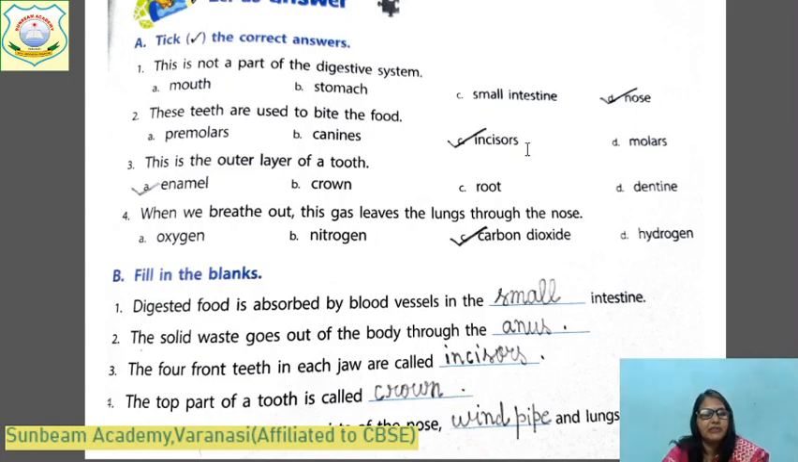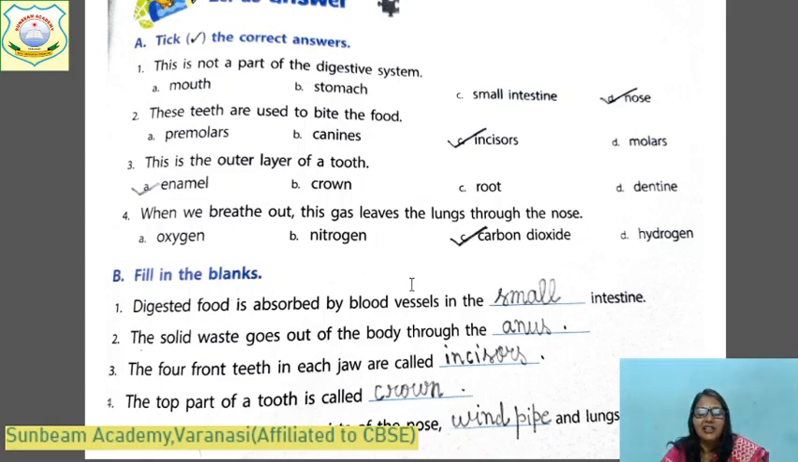Which is the most suitable or correct? This is the outer layer of the tooth. Which is the outer layer of the tooth? The outermost layer, enamel. And what is the innermost layer? Pulp. And what is the middle layer? Dentine. You will be able to answer these type of questions now. When we breathe out, the gas leaves the lungs through the nose. कौन सी गैस आती है बाहर? Carbon dioxide. And which gas is taken in? Oxygen.